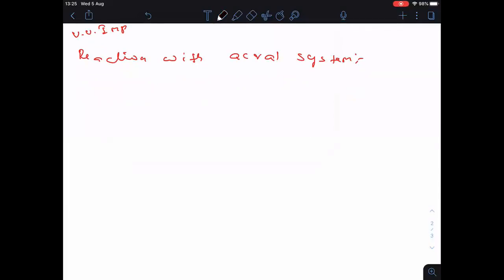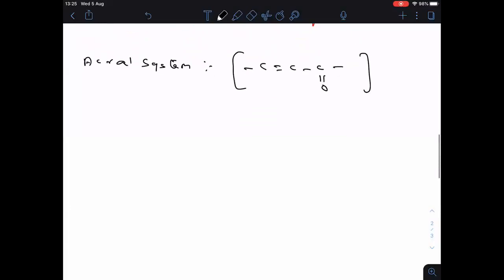Clear? Now, what is this acrol system first of all? The acrol system means C double bonded C, then after that C double bonded O. If this type of structure is there, such a compound is said to have the acrol system.